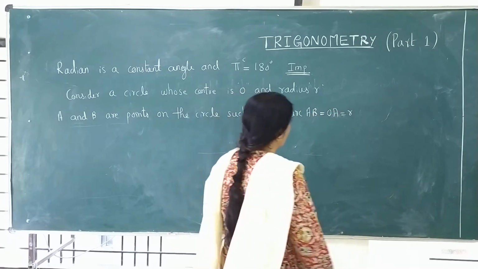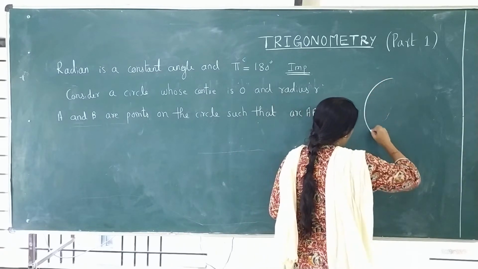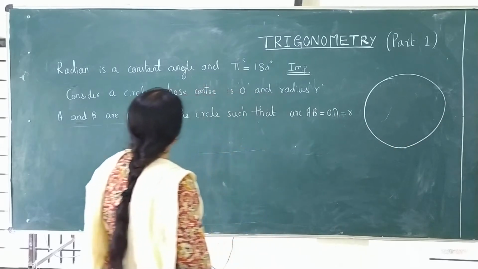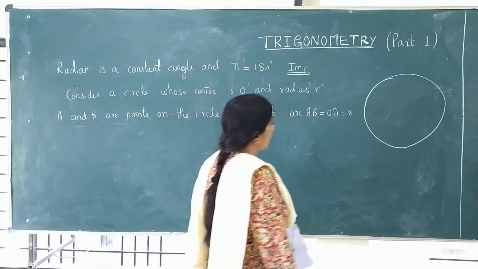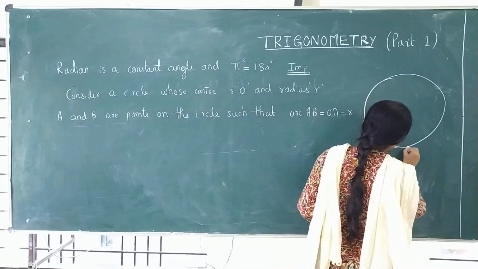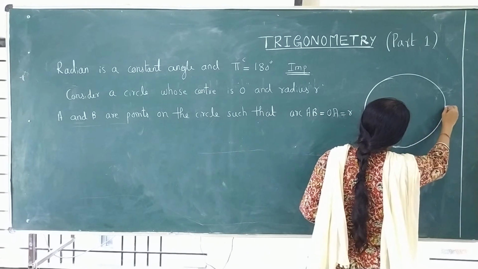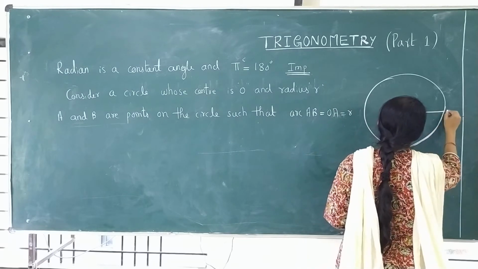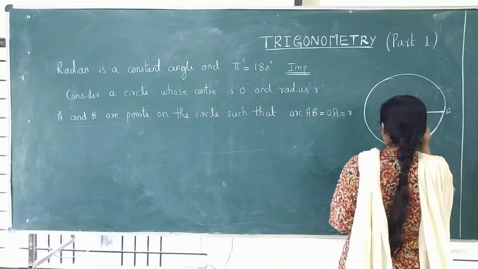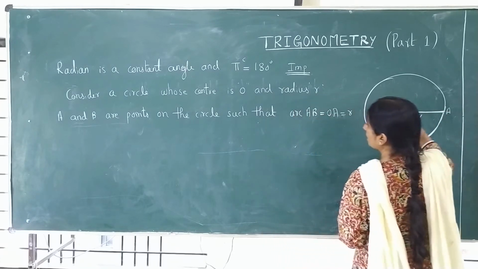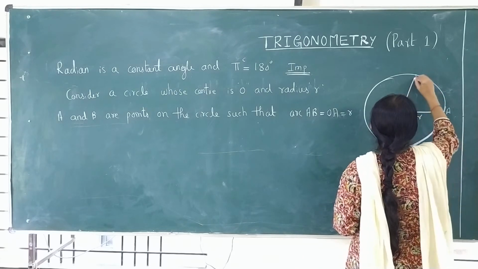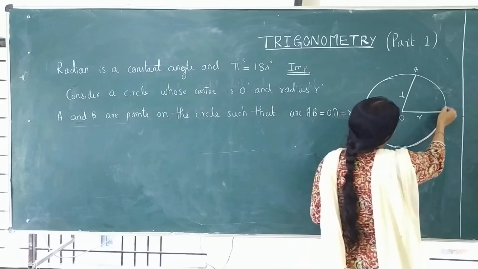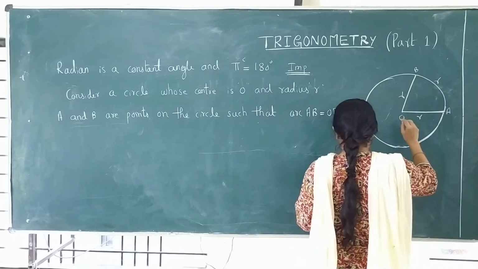See that I am drawing the figure. Consider the circle with center O and radius R. This is A. This is a radius R. And we have to mark the point B such that this is R, because of course it is a radius, and this is also R. The arc length is also R.